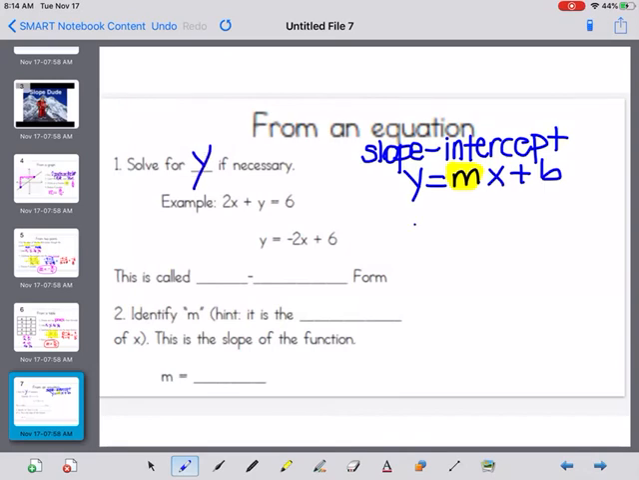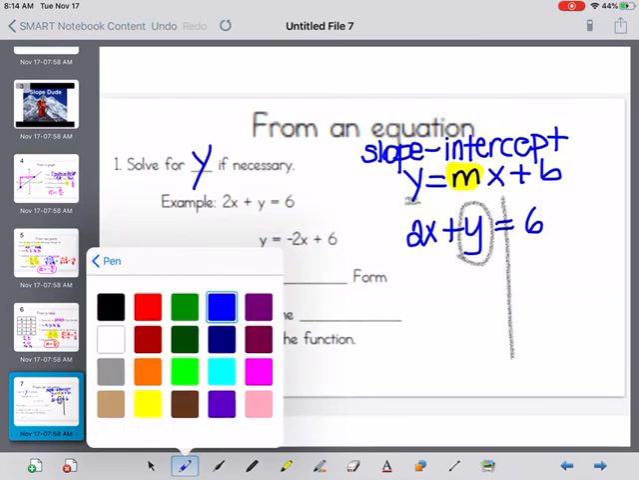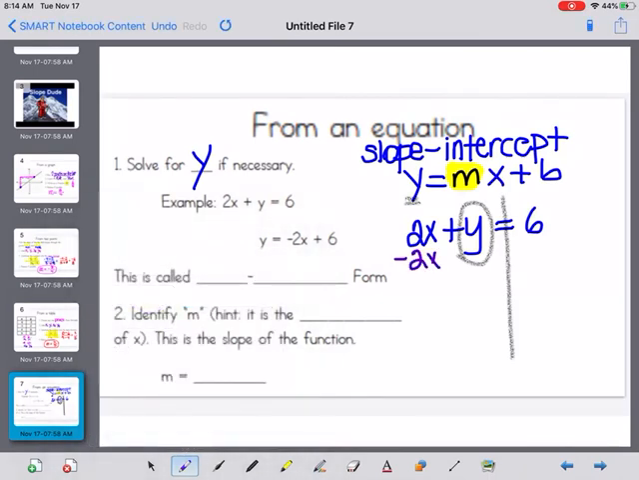So we have an example. It's 2x plus y equals 6. And we have to get that y by itself. So in order to get that y by itself, we would have to subtract 2x. And then my x's would cancel out, so I'd be left with y equals. And if you notice, your x comes first in slope-intercept, so I'm going to bring down my x first when I rewrite my equation. So I'm going to put negative 2x, and if you notice, this is a positive 6, so we're going to do negative 2x plus 6.